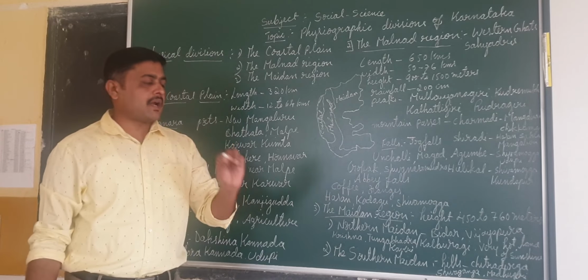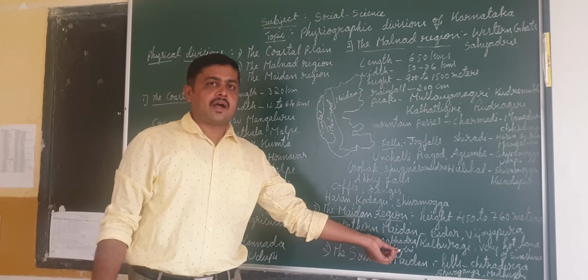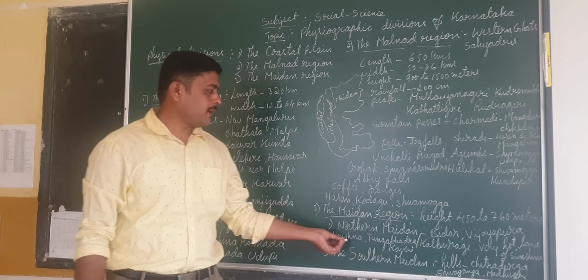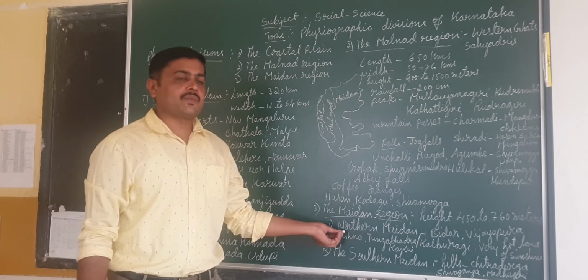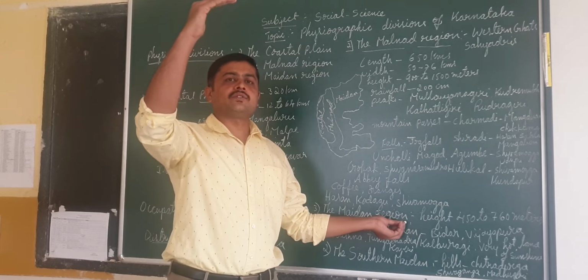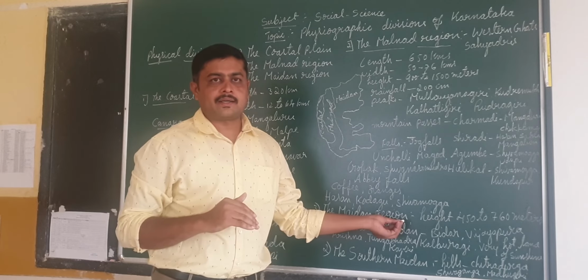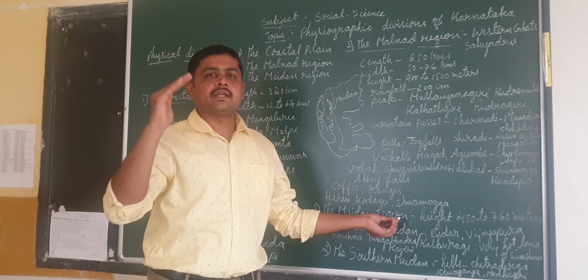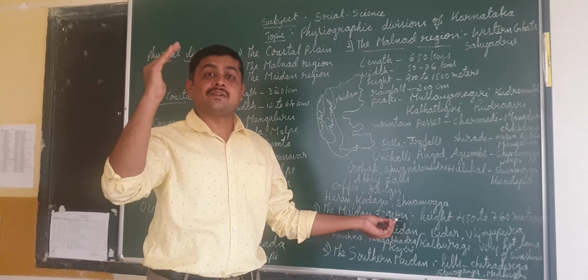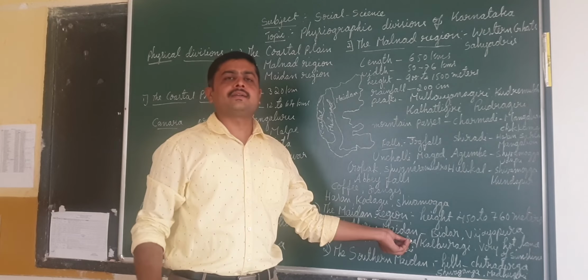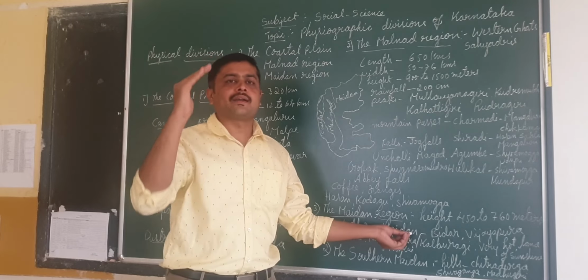The northern Maidan, the southern Maidan. But you should keep in mind that these rivers are very important in this region, so don't forget that one. Okay, let us come to the first one, the northern Maidan. It is located in the northern part of our Karnataka. Bidar, Raichuru, Haveri, Kalburgi, Vijaypura, these districts will come under this northern Maidan. Entirely the north part of Karnataka.